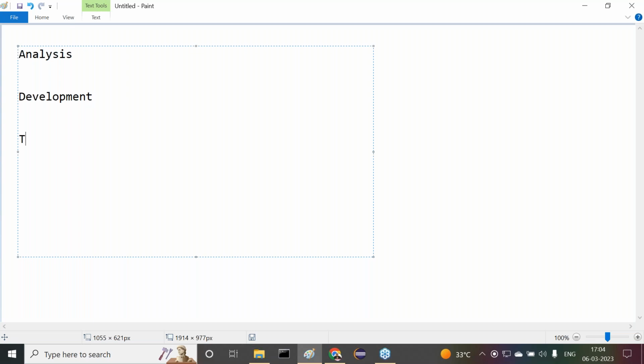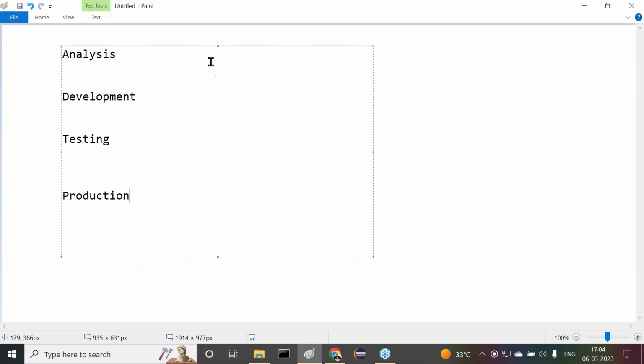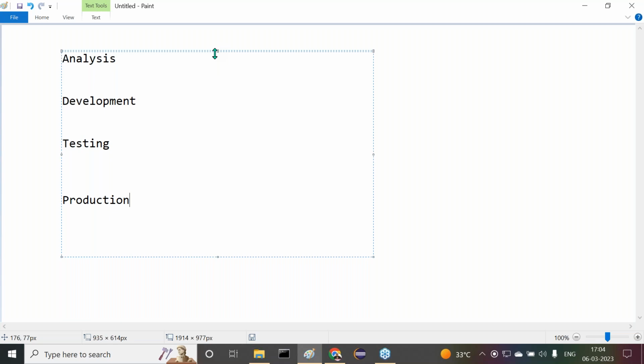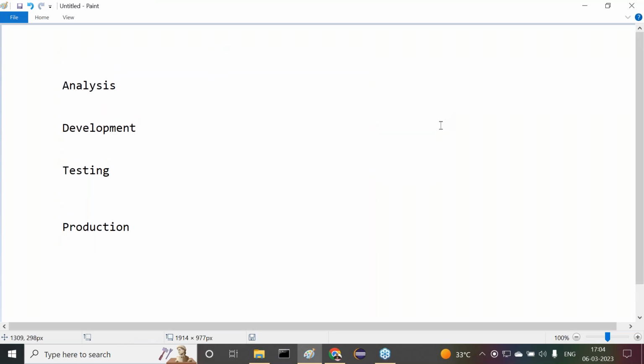Then after completion, the testing phase. Then after this, the production phase. Am I right or not? These are basic, fundamental level project lifecycle phases. These are only the total project life cycle phases, max.